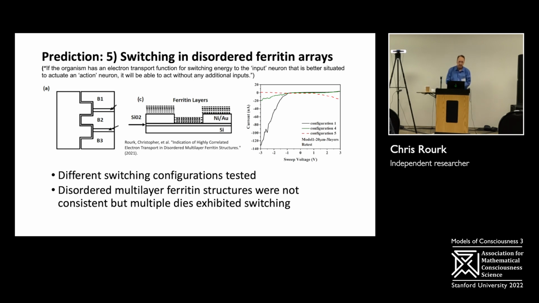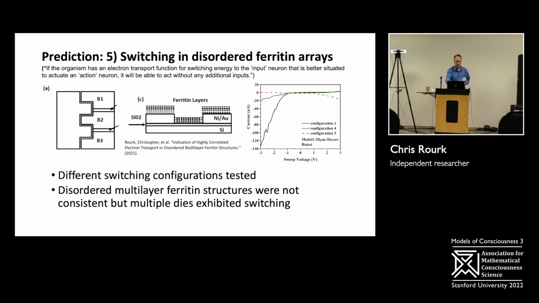Professor Kai Shen at Ningbo Institute of Materials Technology and Engineering did the tests. We had about 32 dies, and 75% of them conducted no current. So even though you have multiple ferritin layers, ferritin by itself is not enough to transfer any electrons. It's not classical conduction. You have to have sufficient order to have the electrons tunnel through, and that's what we measured in the other 25%.